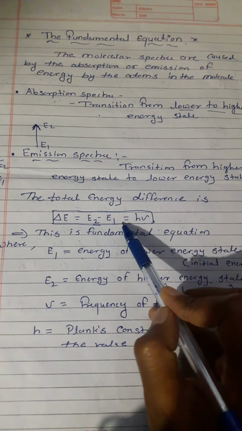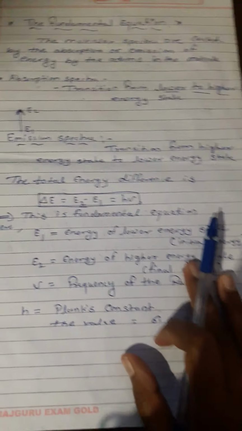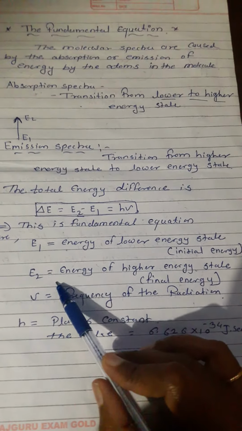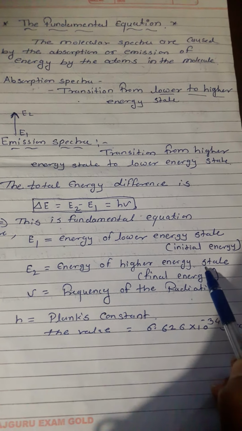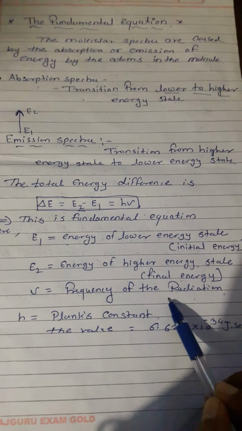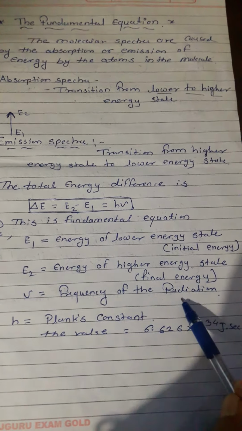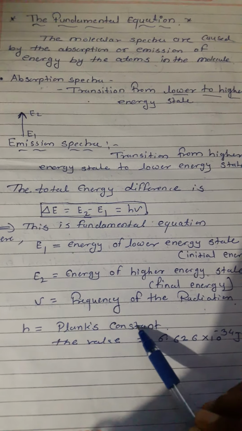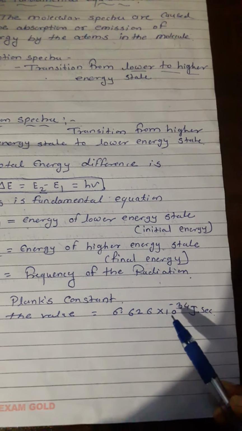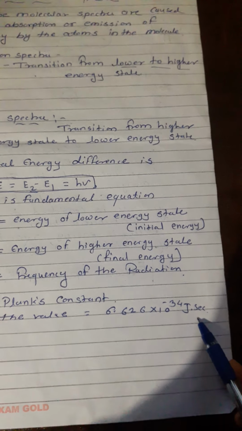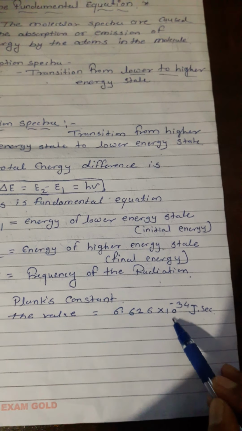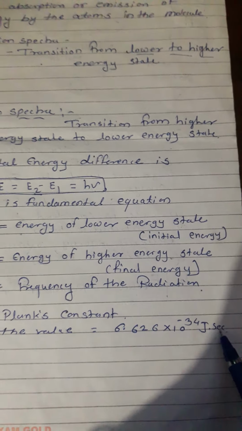Here E1 means the energy of the lower energy state, that is the initial energy, and E2 means the energy of the higher energy state, that is the final energy. Nu means the frequency of the radiation, and h is Planck's constant, whose value is 6.626 times 10 raised to minus 34 joule second.